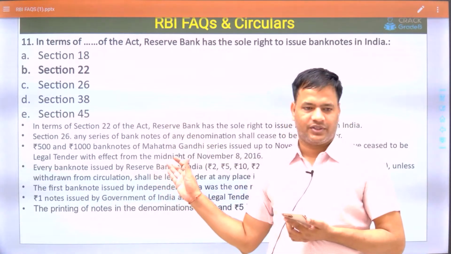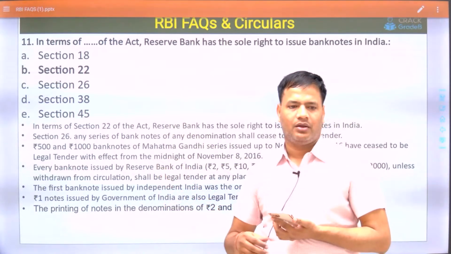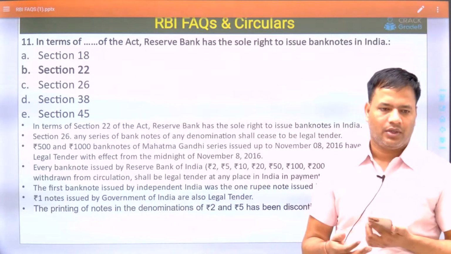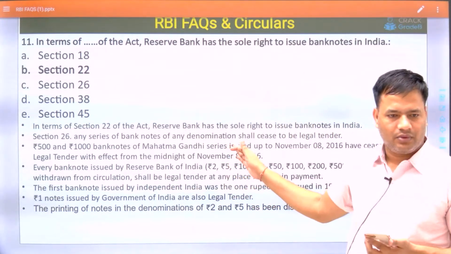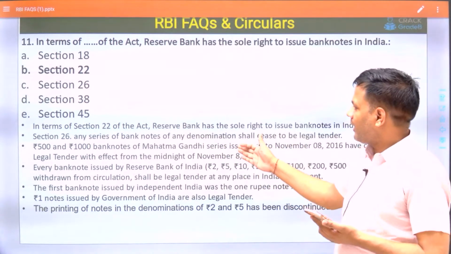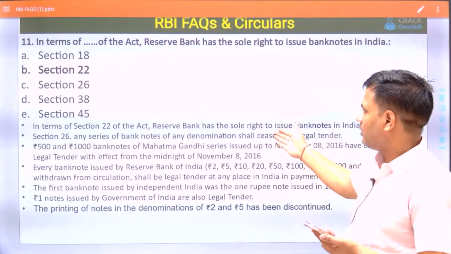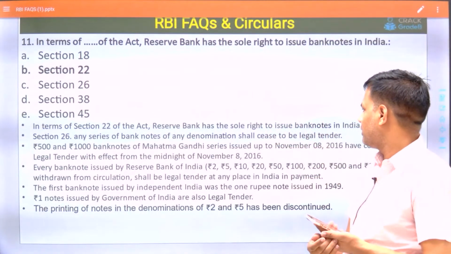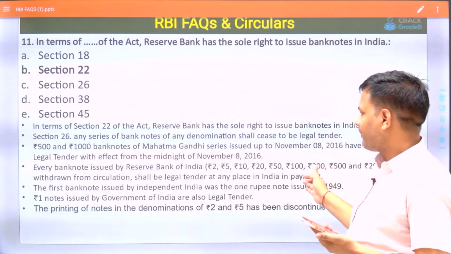So Section 26 is related to withdrawal of notes, meaning legal tender. And under Section 22, RBI has the sole right to issue bank notes in India.